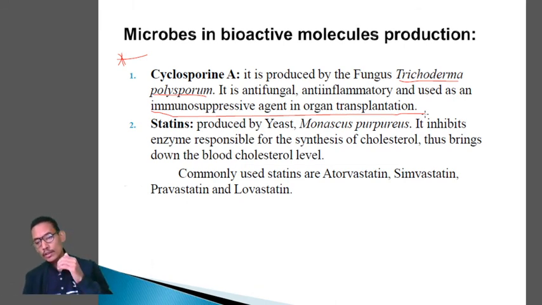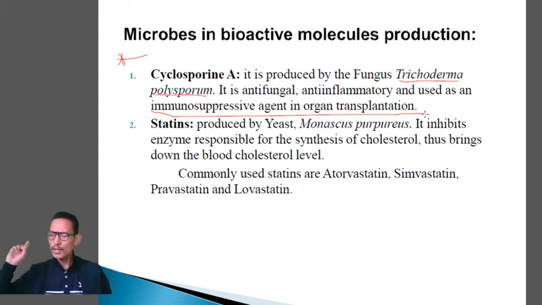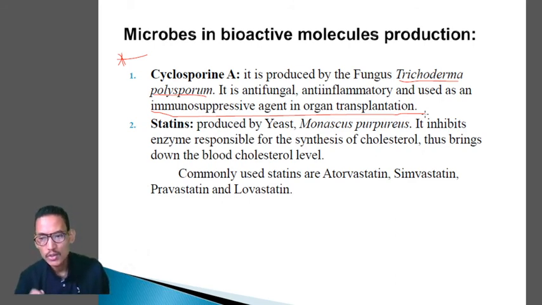So therefore, during organ transplantation, we have to suppress the immune system, and in order to suppress the immune system, they give cyclosporin A. So the important role of cyclosporin A is that it is used as an immunosuppressive agent in organ transplantation. Clear? Next one, statins.